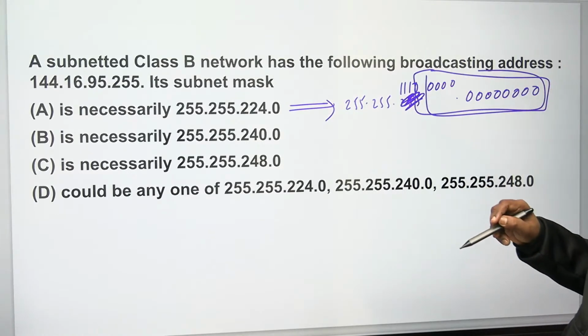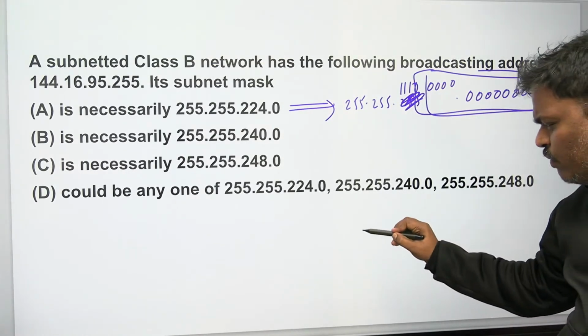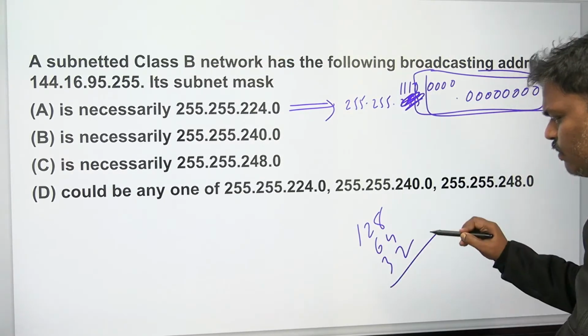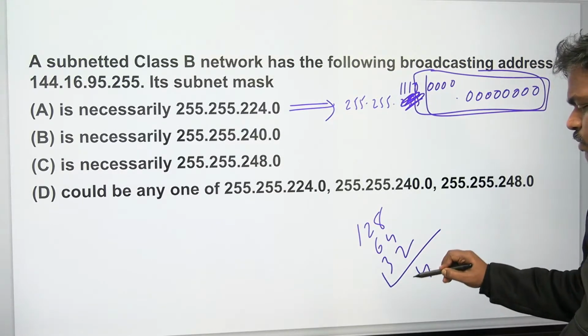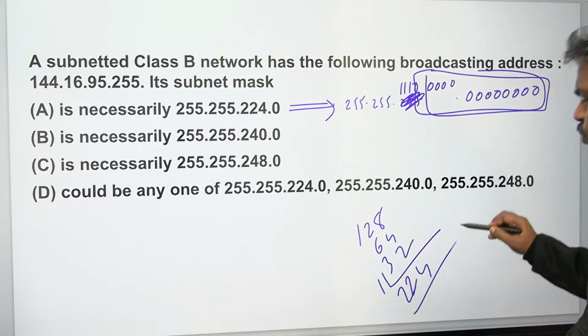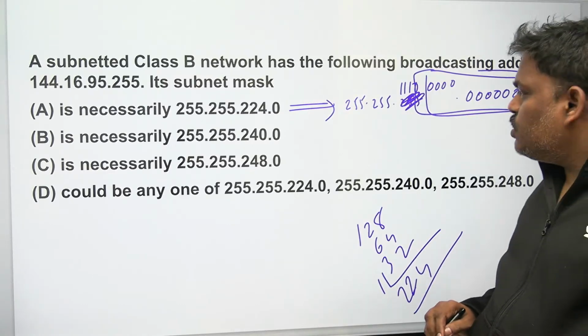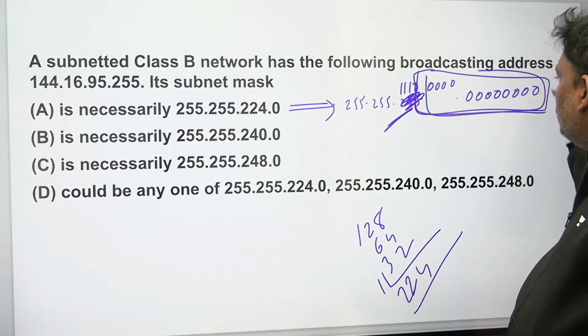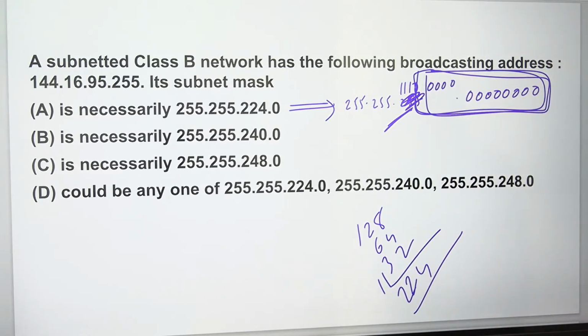How many? 224 means how is it? Let me write now: 128, 64, 32. Let me check. 224, perfect. So according to option A, the subnet part is 3 bits, and the host part is these many bits. Verify. How many bits total for the host? 8 plus 5, 13 bits.